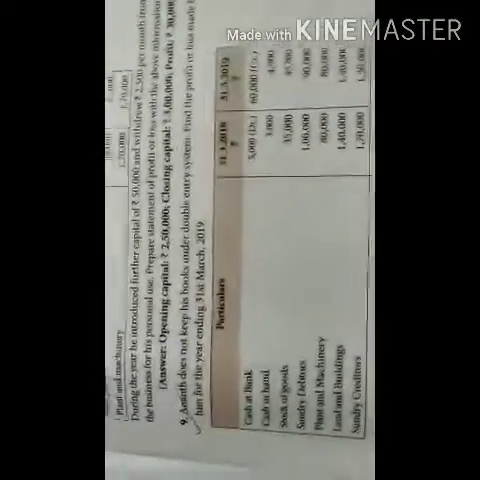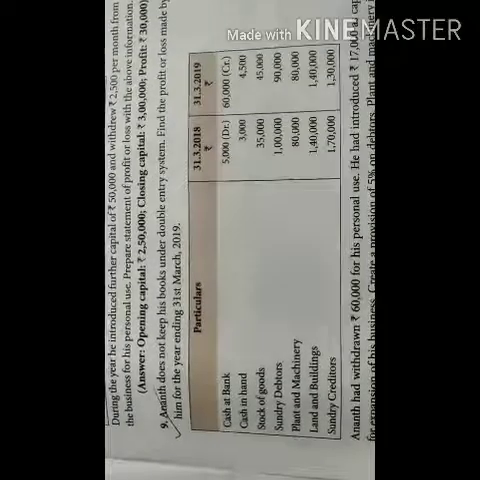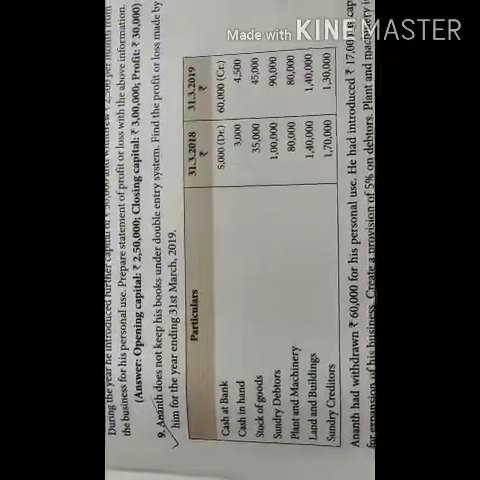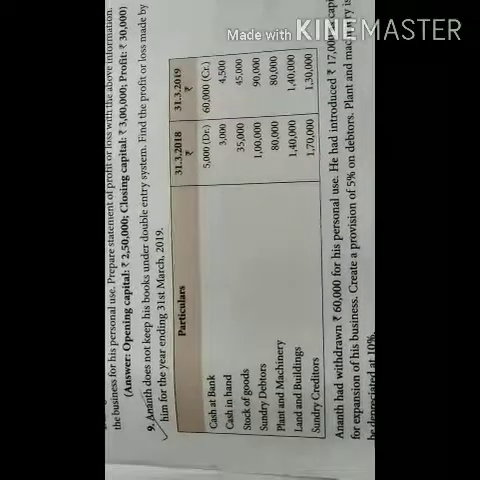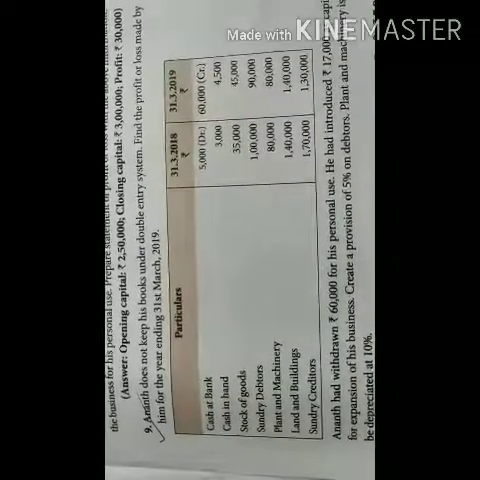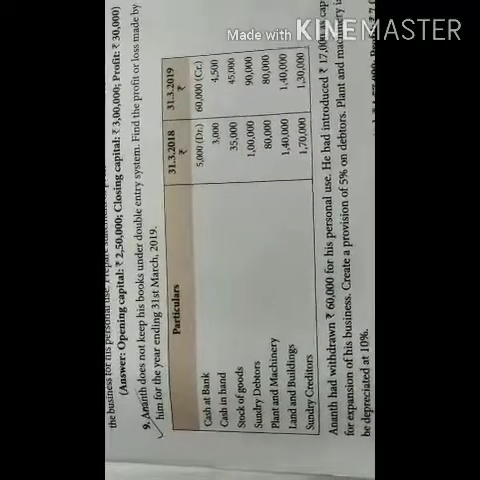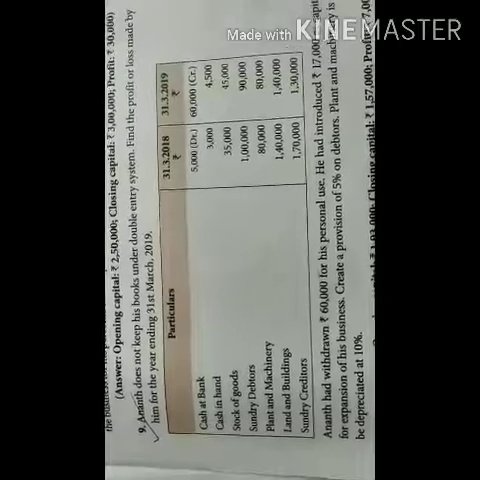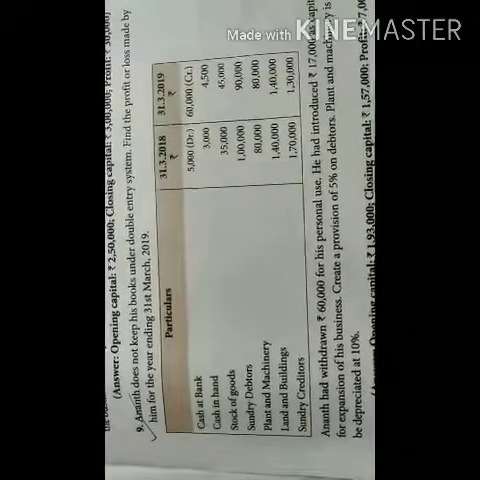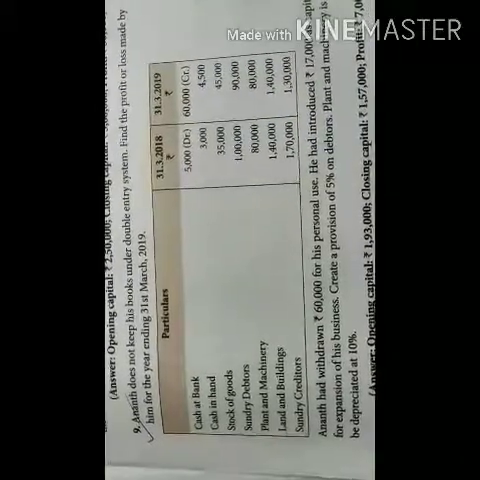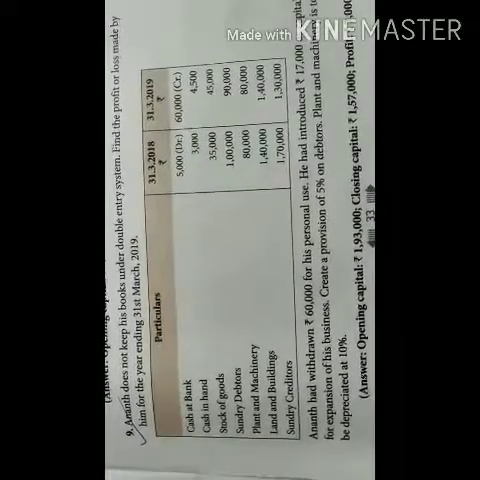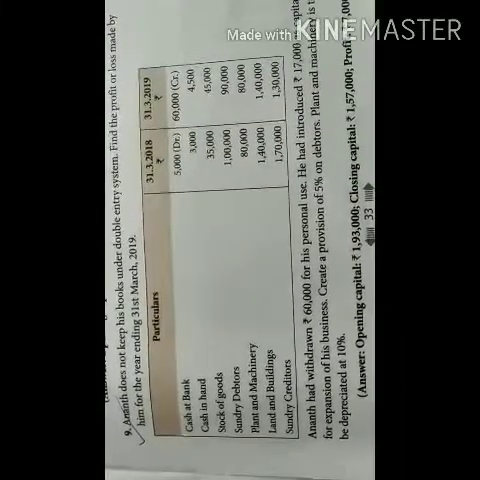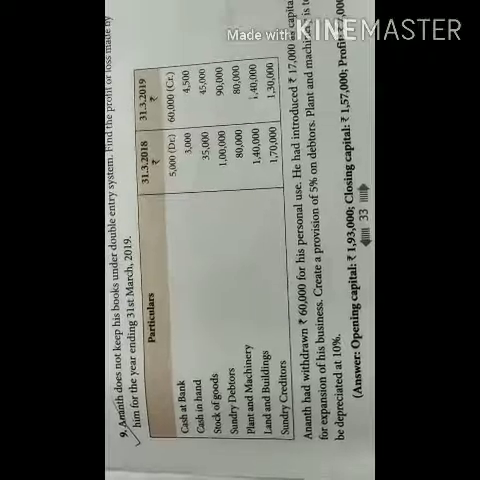So ninth problem. Anand does not keep his books under double entry system. Find the profit or loss made by him for the year ending 31st of March 2019. Cash at bank as on 31st of March 2018 it is 5,000. The brackets have given debit. In the second column, 31st of March 2019, 60,000 credit.